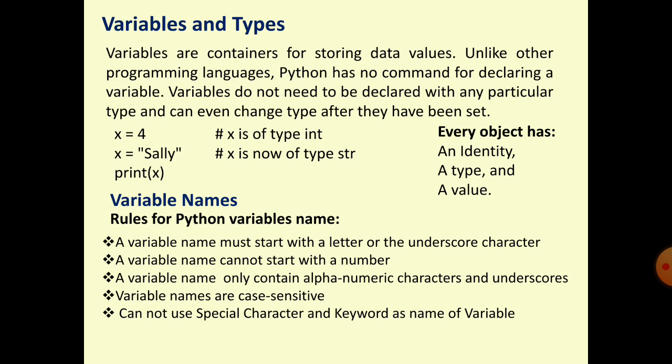In Python, we have predefined keywords like print, input, for, while, elif. These are keywords, so we cannot use them as names of variables. We have to follow all these rules for naming a variable.